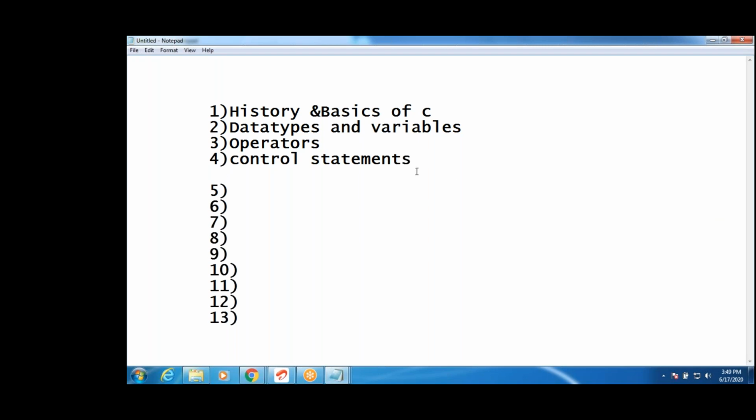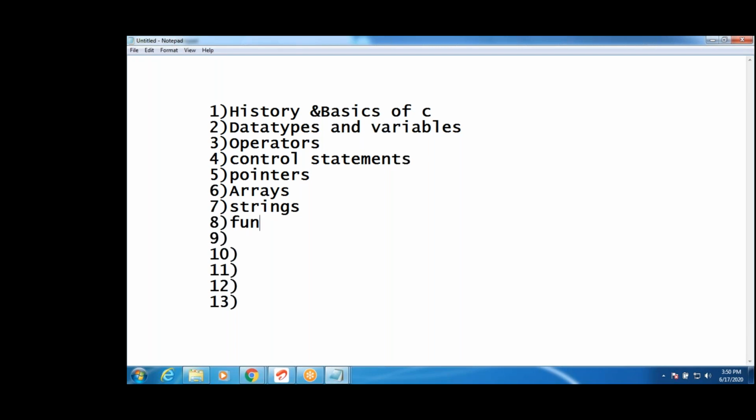Conditional is nothing but control statements. These all belong to if else, switch case, all are control statements only. Next belongs to arrays and strings. Pointers I will discuss first, after that arrays, strings, data structures again another topic. Okay.